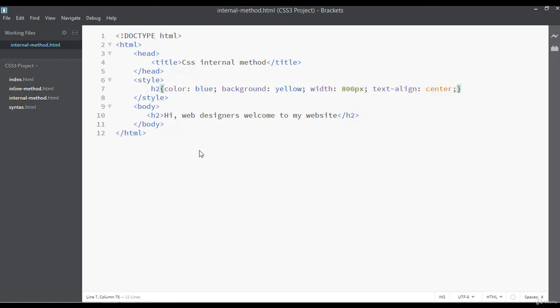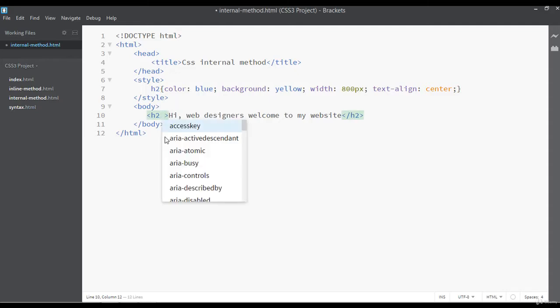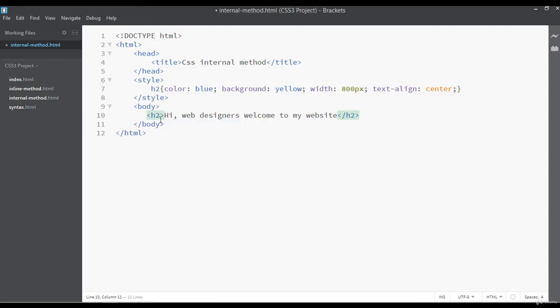So we have three methods to use CSS: internal, external, inline. In both ways you can apply as many properties, as many values as you want, but the ways are different. In inline method you are applying your CSS inside this heading, or you can say inside this element or inside this tag, but inside internal method you are writing your CSS code inside this style tag.